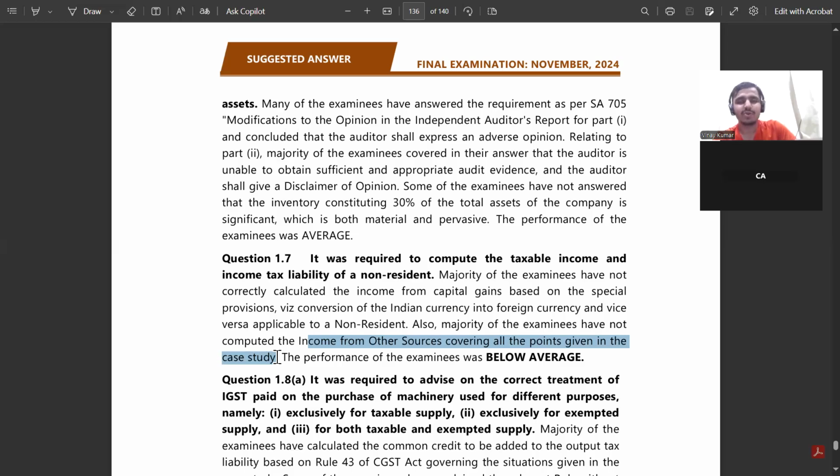Later on you can cross verify. Firstly, on the basis of your knowledge you can just attempt, but that depends on how fast you are able to see the provision, or how comfortable you are with it.